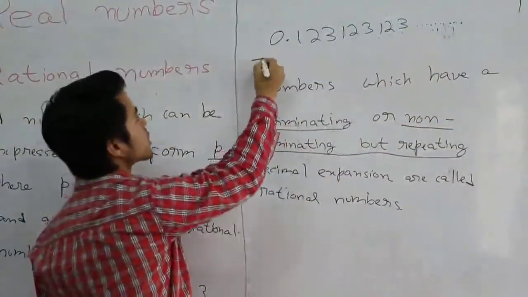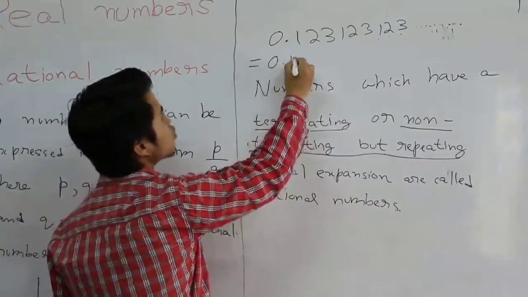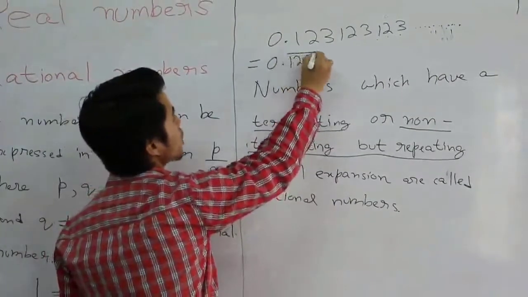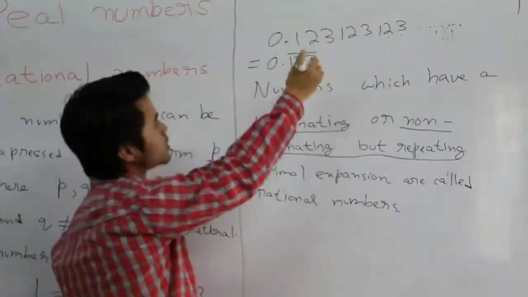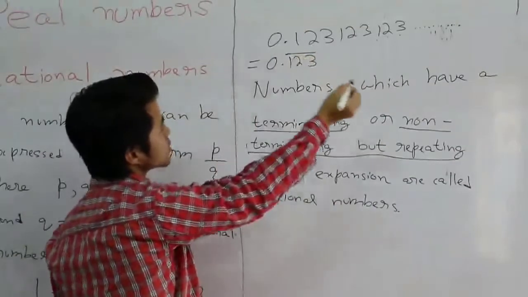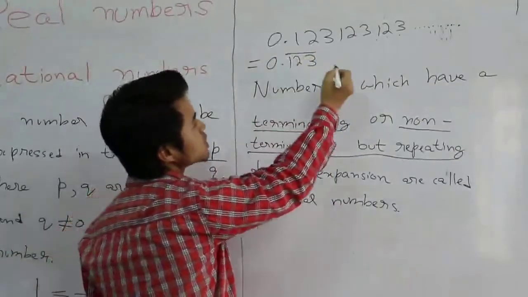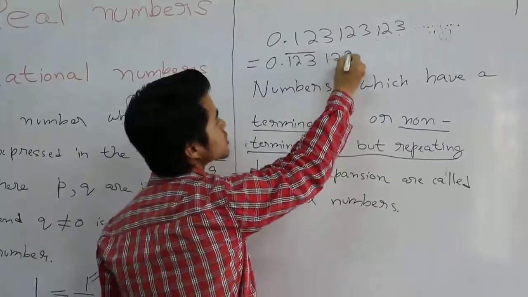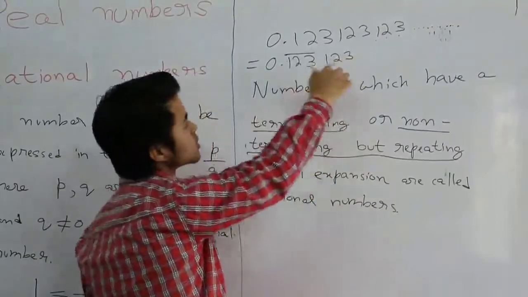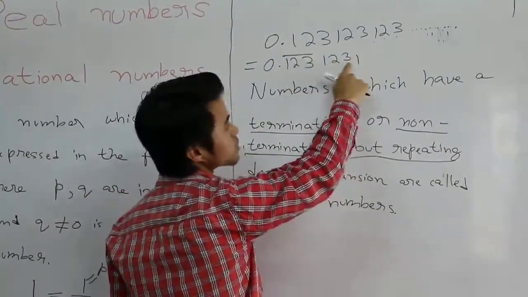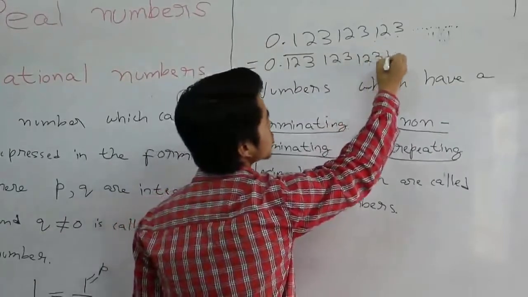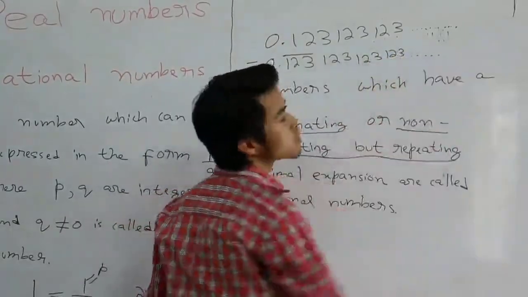This number you can write as 0.123 bar. When I put a bar on top, it means you just check where that bar starts from. If it starts from 1, that means it will keep on repeating from 1 onwards. It ends at 3, so it will end at 3. And it goes on like this, 0.123, 123, and so on.